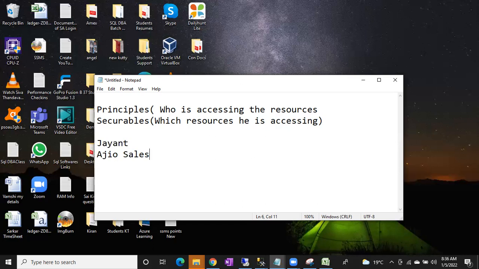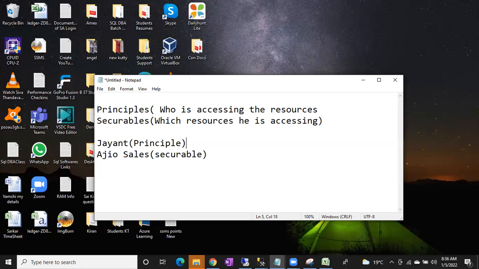Jayant is principal. Agio sales is securable. Which resource? Jayant is a principal. He is trying to access one resource. That resource is called a table. That resource you can call a securable. Okay. Who is accessing? Jayant is accessing. Who is accessing? You can call it a principal.